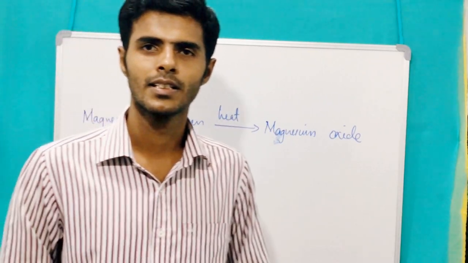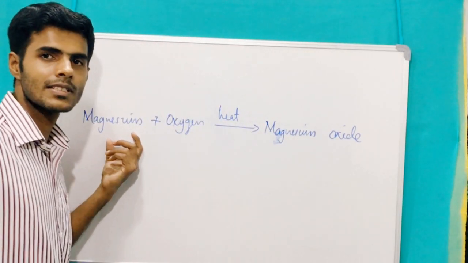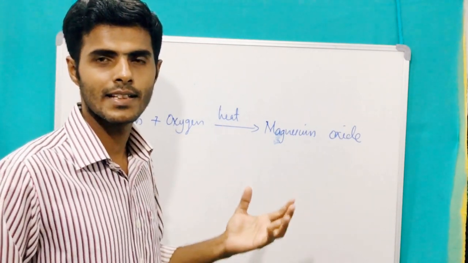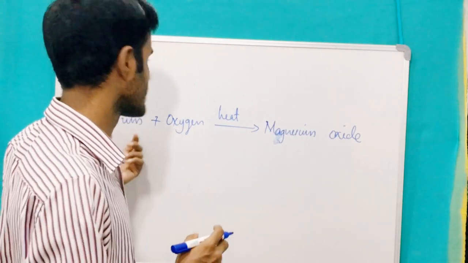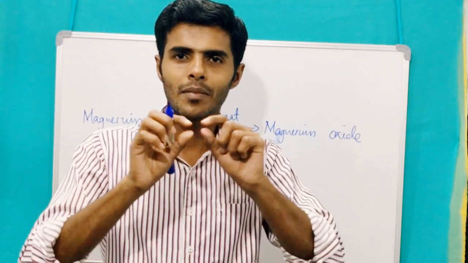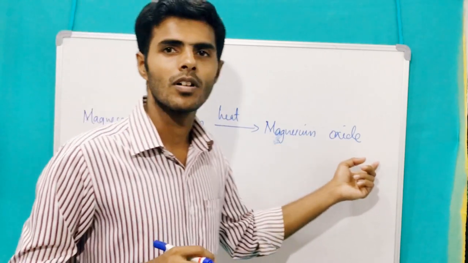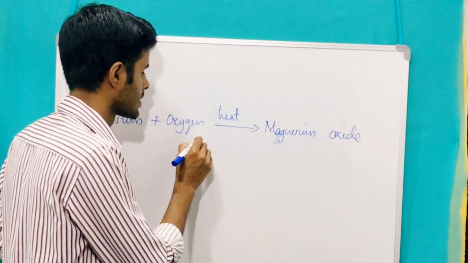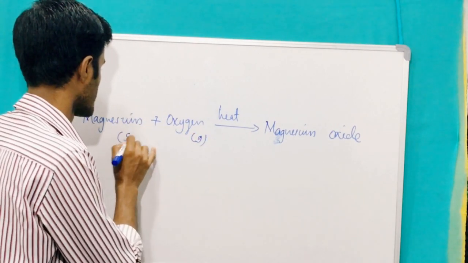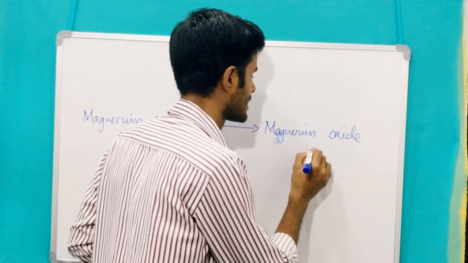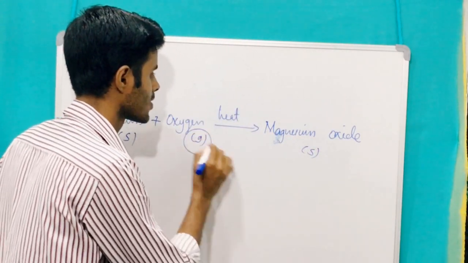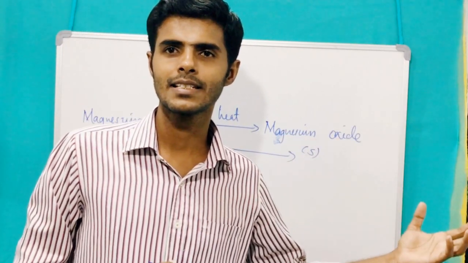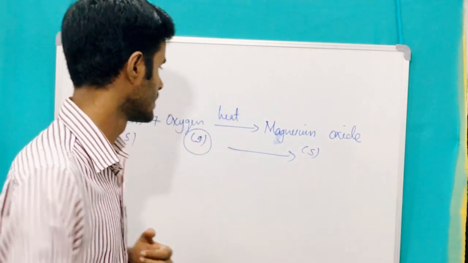Here magnesium is in the solid state. Oxygen is in the gaseous state, existing as a gas in the atmosphere. You take a magnesium ribbon and you get magnesium oxide, a white colored substance. The gas and the solid material combine, and what we get is a solid. So the gas is also converted into a solid. That means a change in state has occurred.